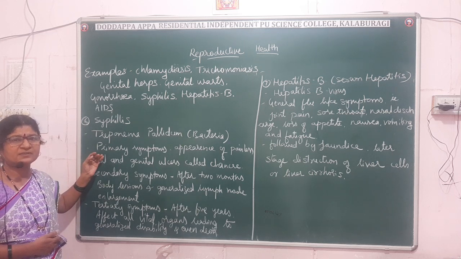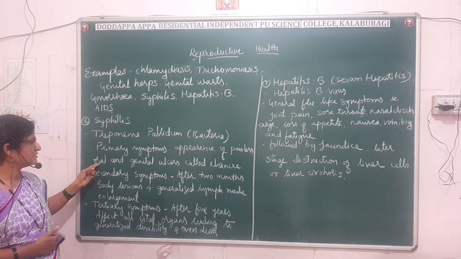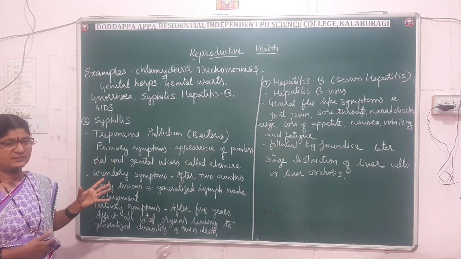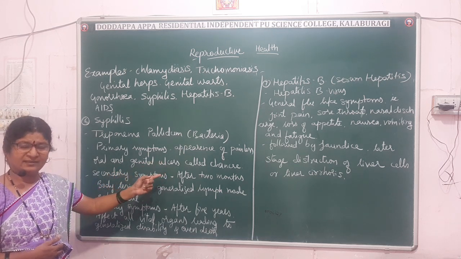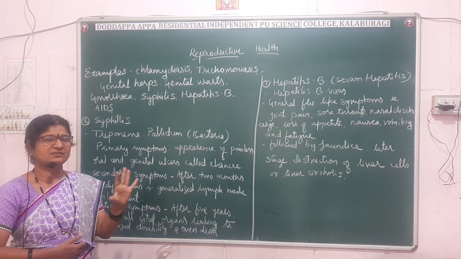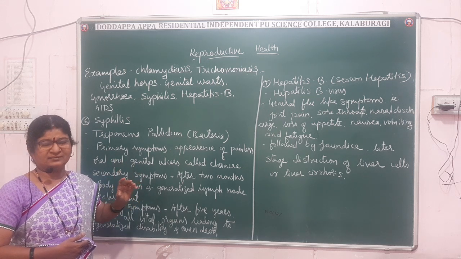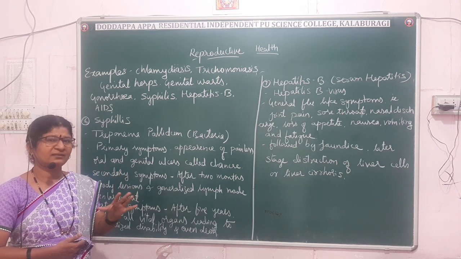The primary symptoms include the appearance of painless ulcers around the oral and genital organs, called chancres. These chancres appear and then disappear by themselves, so it fools the patient that nothing had happened.